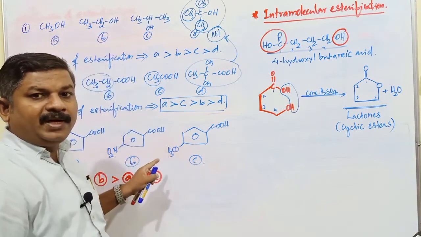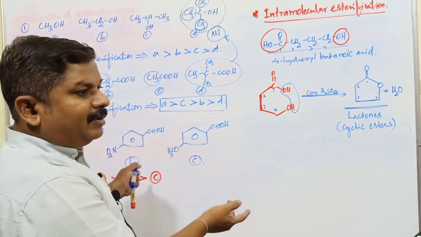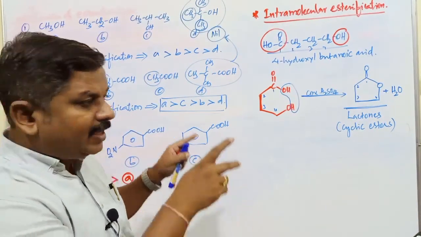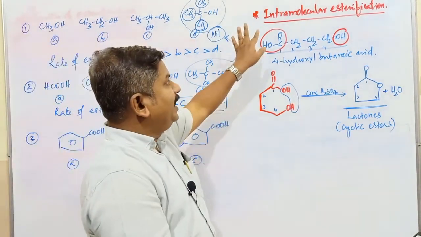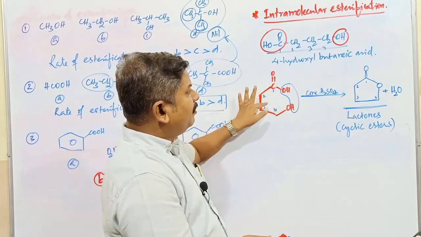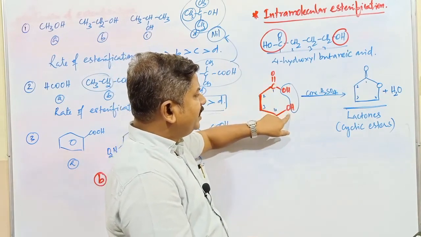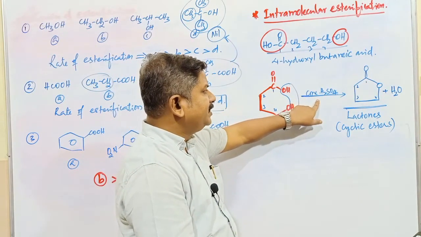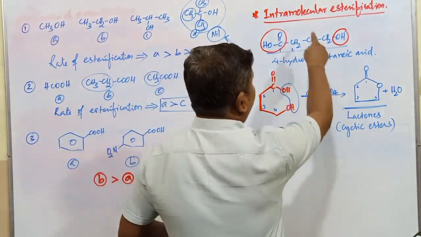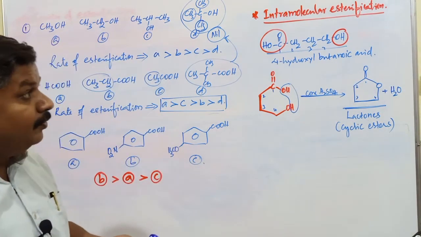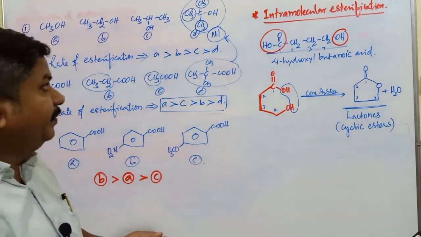In intermolecular esterification, what happens? Two different compounds having carboxylic and alcoholic functional groups react with sulfuric acid and form an ester. But in case of intramolecular, a single compound containing both carboxylic acid and alcohol reacts with concentrated sulfuric acid. If it forms a cyclic ester compound, it is known as intramolecular esterification reaction.